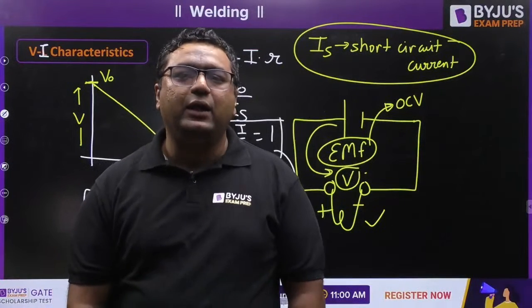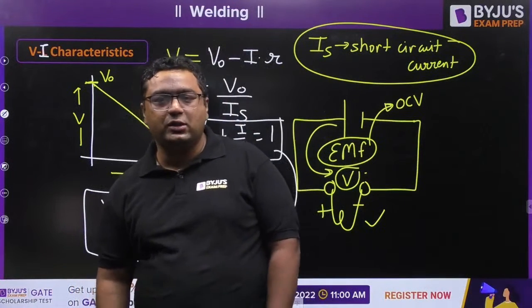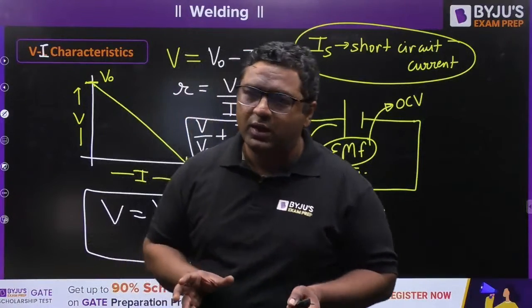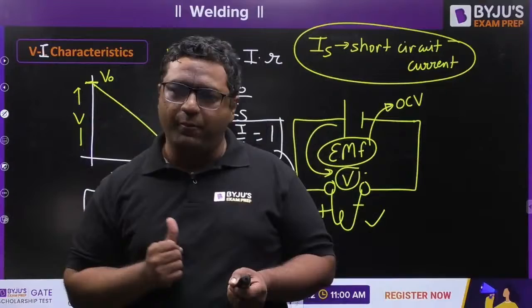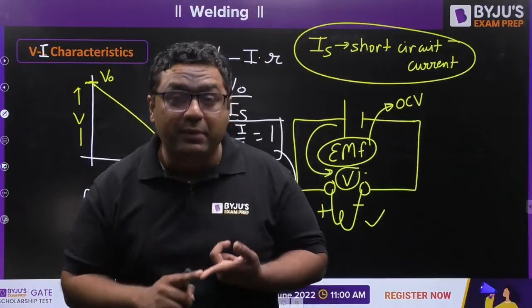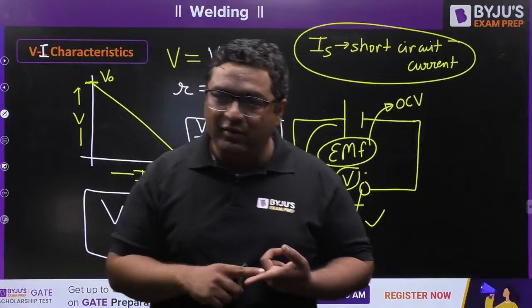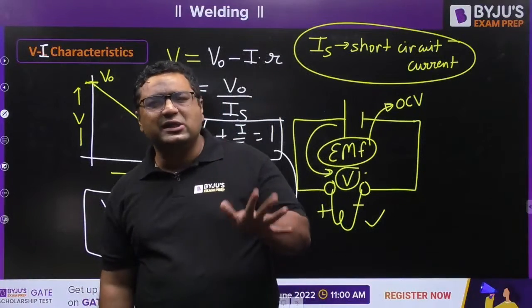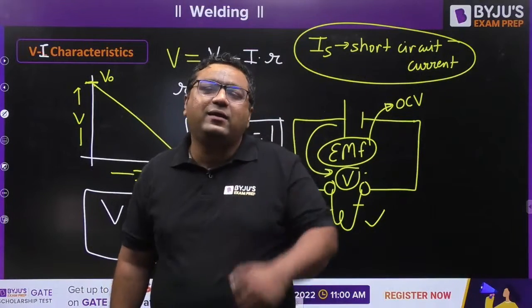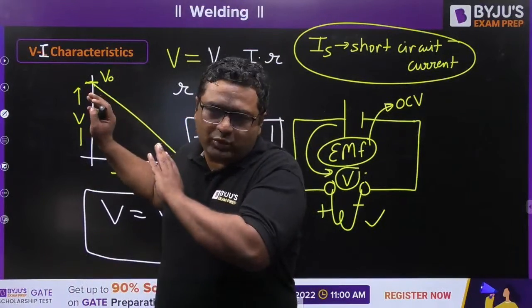So be ready for tomorrow's session. Tomorrow's session will give you a clear picture of how to solve questions on this type of topic. And tomorrow we will see submerged arc welding, TIG MIG welding, and I will not only be teaching you like that. I will tell you why we need the other types of arc welding when we were having this one.